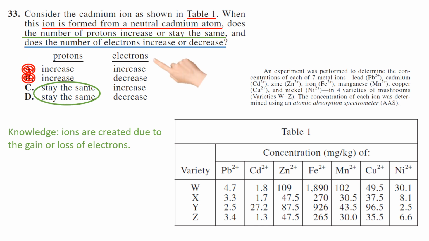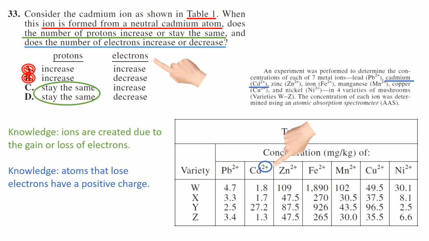Now, does the number of electrons increase or decrease? Again, knowledge, atoms that lose electrons have a positive charge because when you decrease the number of electrons, you have more protons than you did. If you increase the number of electrons, you have fewer protons than you did. So if we look at cadmium, it has a positive charge, so the electrons decreased. So this is a knowledge question. So the answer is D.